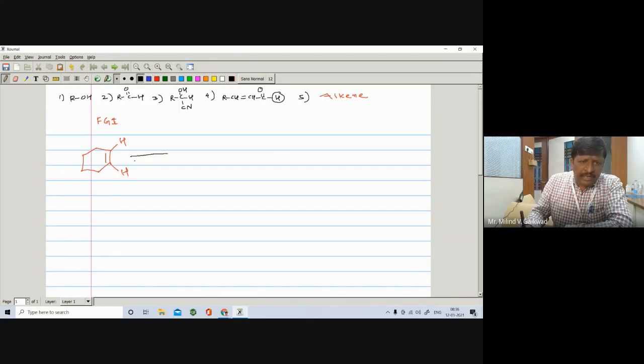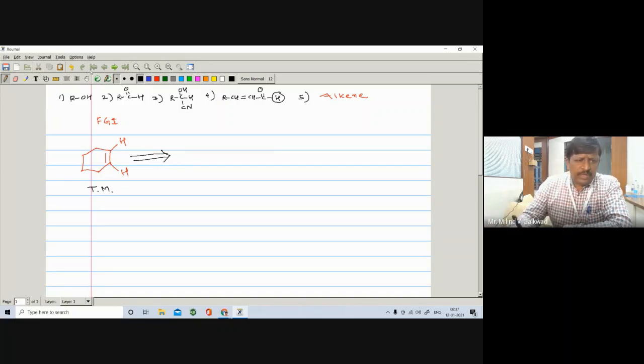What is meant by disconnection? Disconnection is the analytical operation in which the bonds in the TM, that is the target molecule, are broken in such a way that we can get the corresponding possible synthetic equivalents or fragments which may convert into synthetic equivalents.